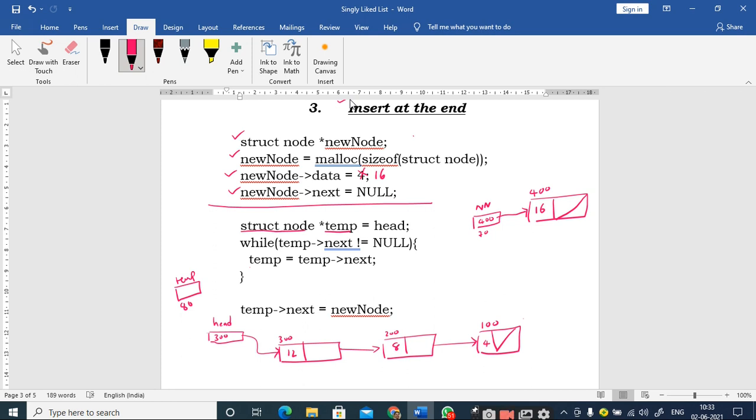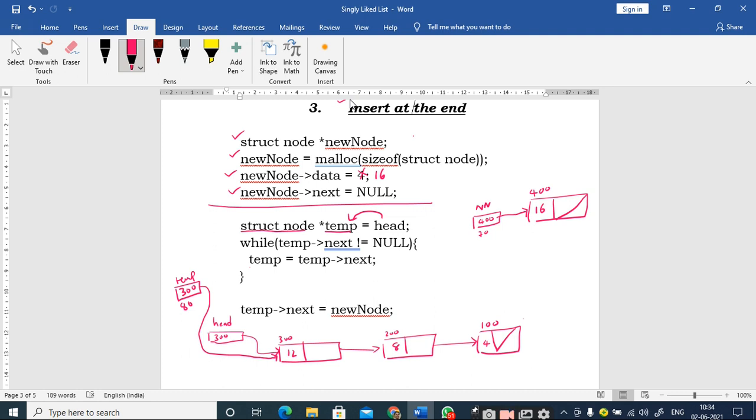So you can observe here, whenever I create a new node, I am initializing it here with the base address of the newly created node. And whenever I create a pointer to the structure here, what I am doing, I am assigning the value of head to temp. So what is the value of head? 300. So I make the value that is present inside temp is 300. So head is pointing to the first node, similarly the temp is also pointing to the first node, right.